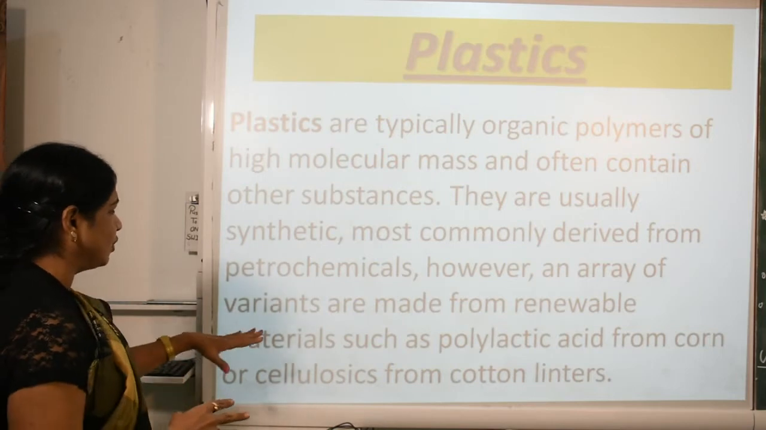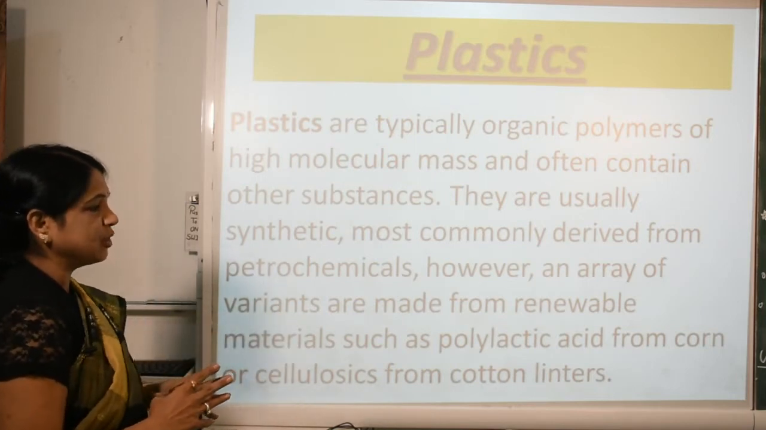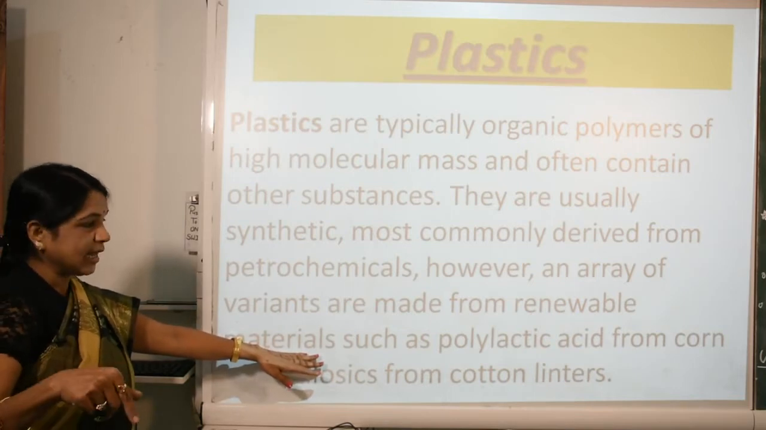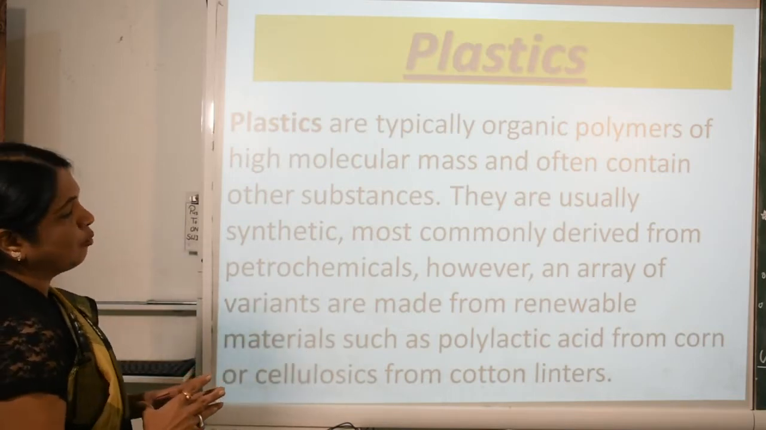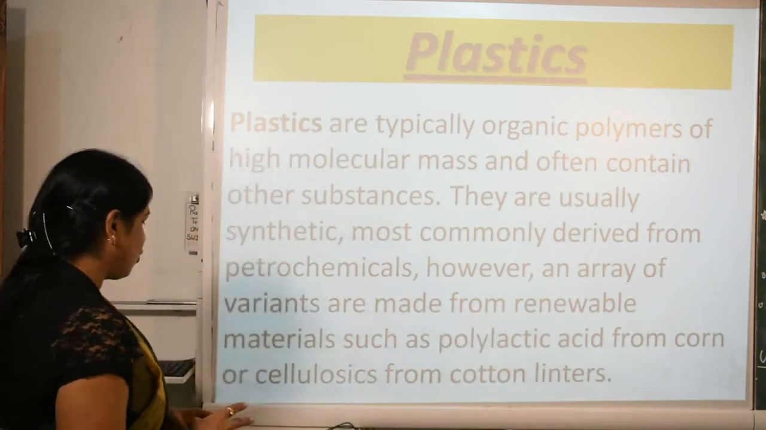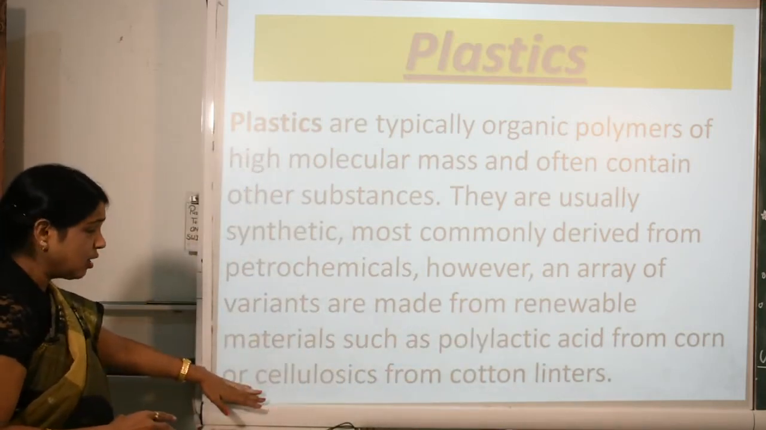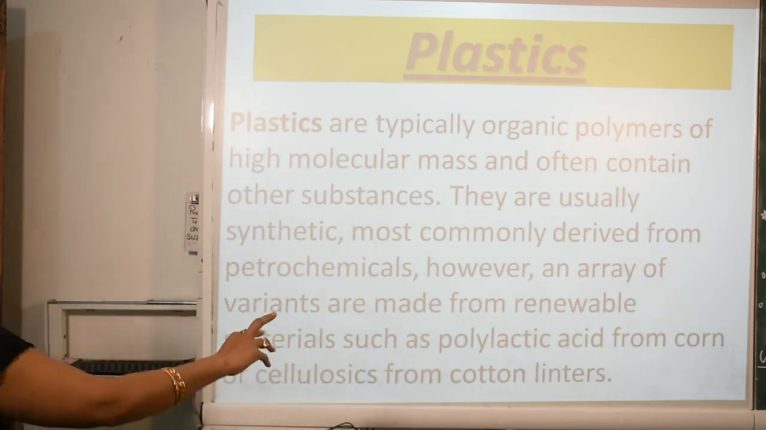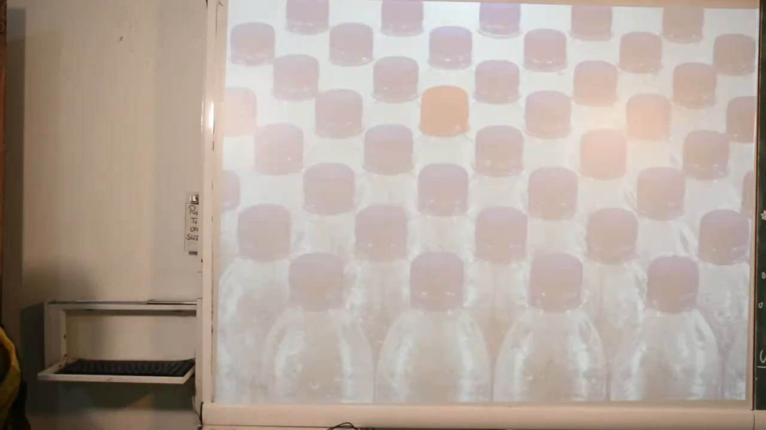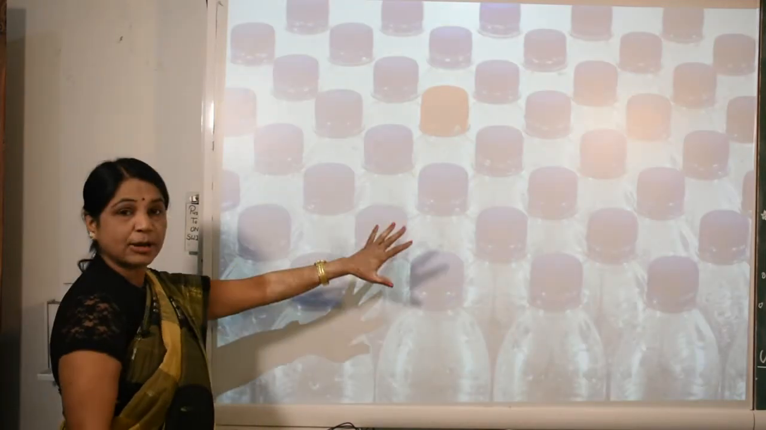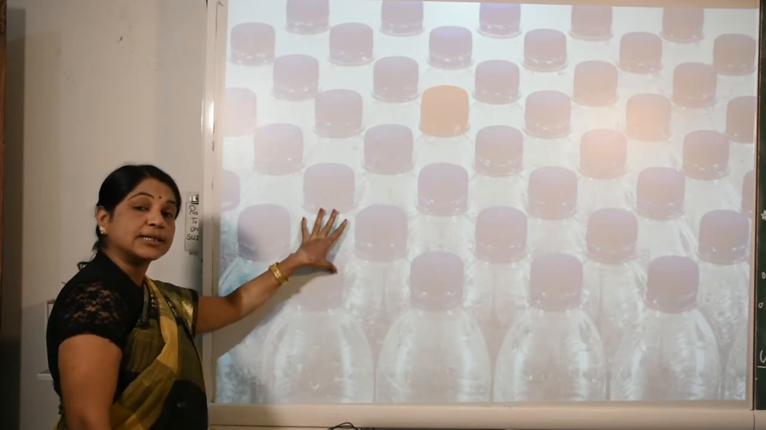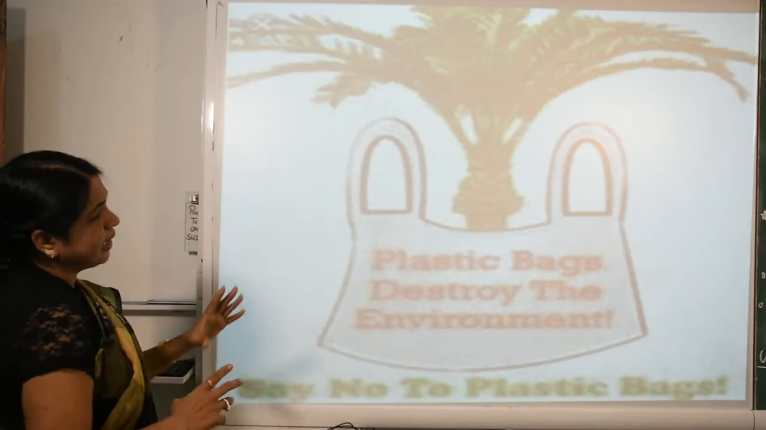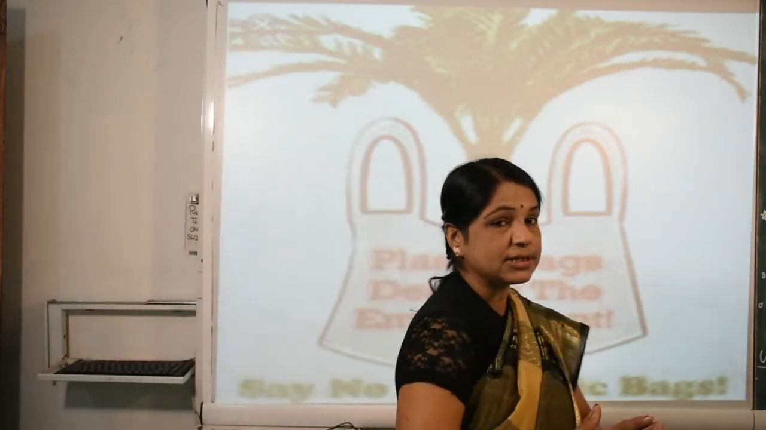However, an array of varieties are made from renewable material, meaning renew again, such as polylactic acid, and from corn or cellulose, and from cotton linters. Now further we are going to see a picture showing various types of plastic containers, such as plastic bottles. Moving ahead, this picture shows plastic bags.